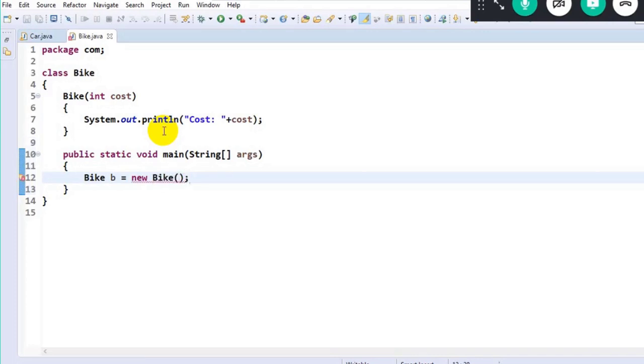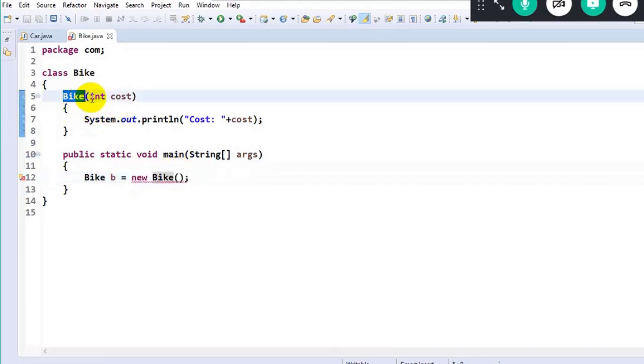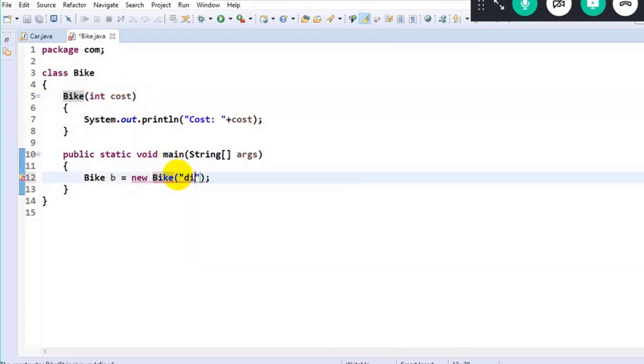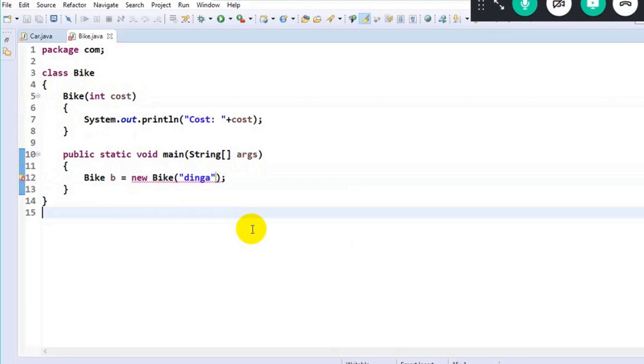But why is it giving some kind of an error here? It's common sense. The compiler is nicely scolding us. Why? Because it's telling, hey, silly fellow, when you create an object here, simultaneously the constructor will get executed. And the constructor is accepting some argument, right? You better pass the value. Okay, I will pass it. I pass a value. But again the compiler is nicely scolding us. Why?